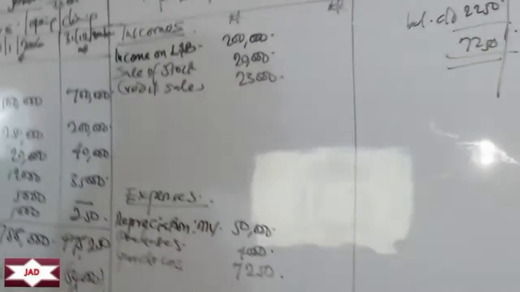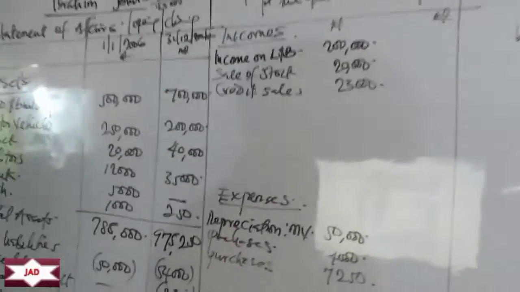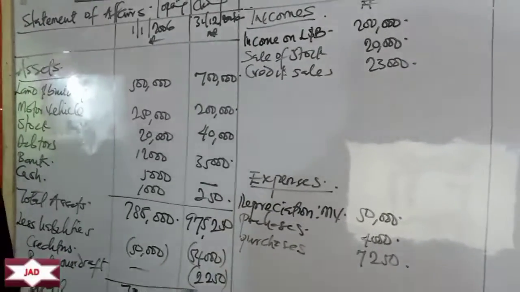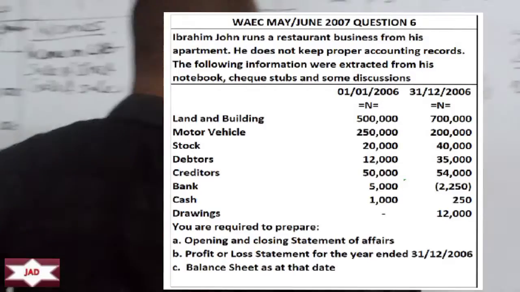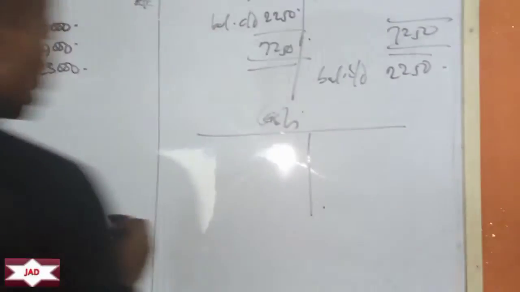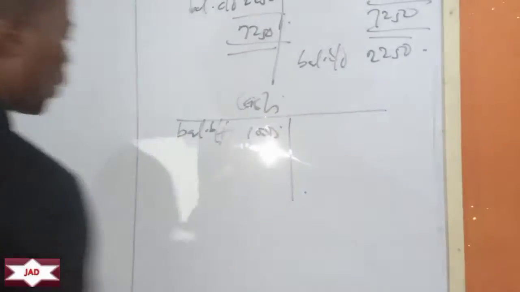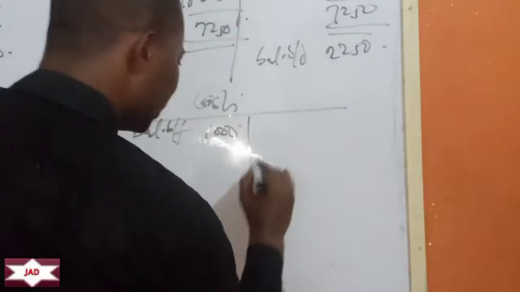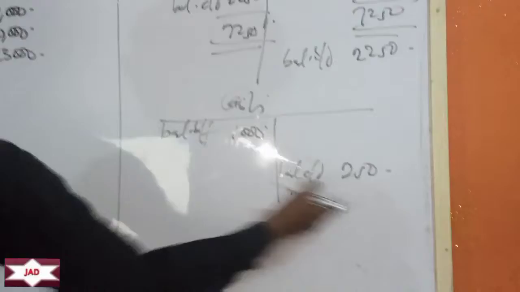The next one, we have debtors. I think we've already treated debtors anyway. Debtors, we have 12,000 increasing to 35,000, so difference is 23,000. So the next one there is cash. The same way we have balance brought forward of 1,000 according to the question. Then it came down to 250. That means something has happened here to reduce the 1,000 to 250. Your cash is the same thing.